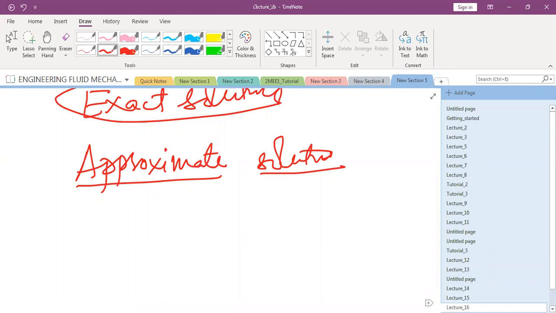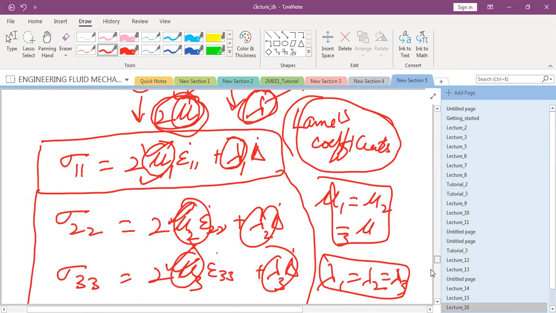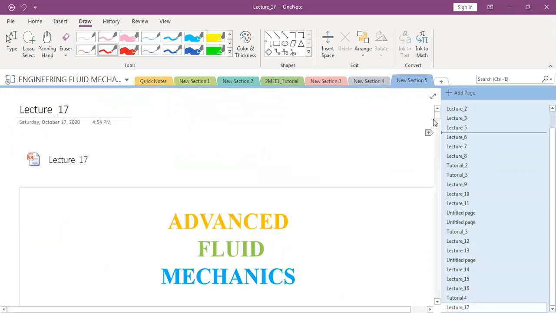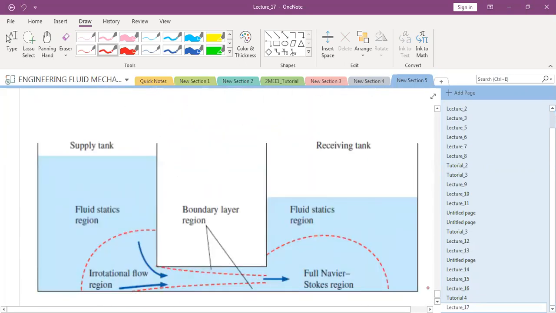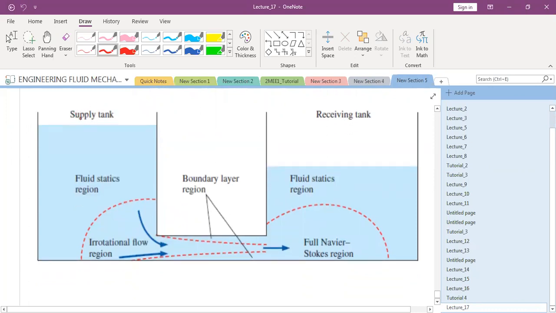So that means, for instance, I'm giving you here, so this was, wait for a second. Now see this example. This is fluid flow from one tank to another tank. Now what we have done is we have specified regions in this system which can be treated by these approximate Navier-Stokes equations.